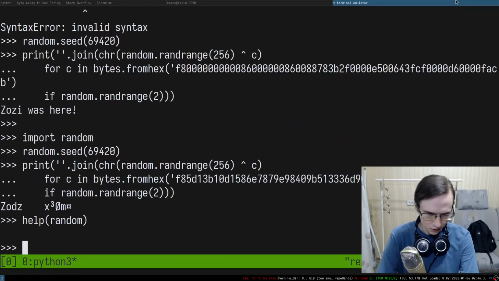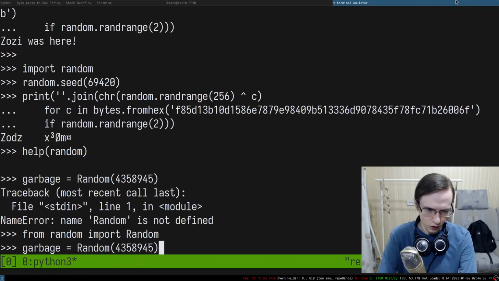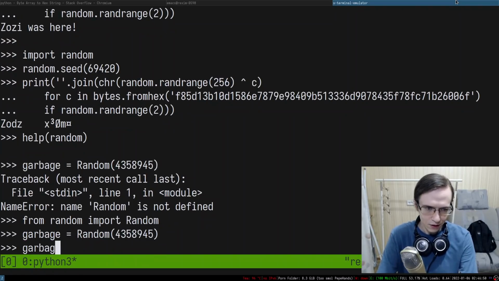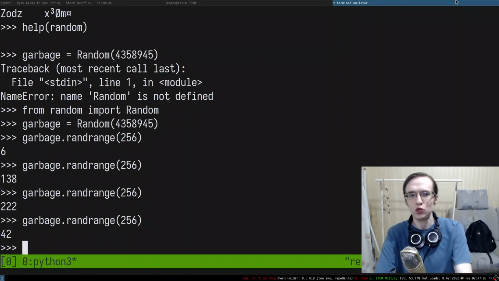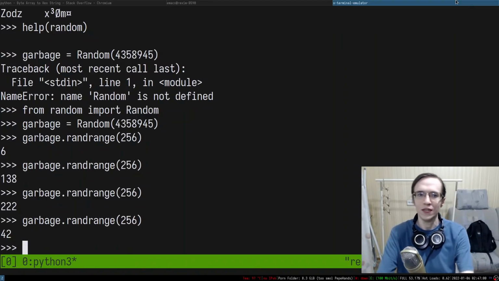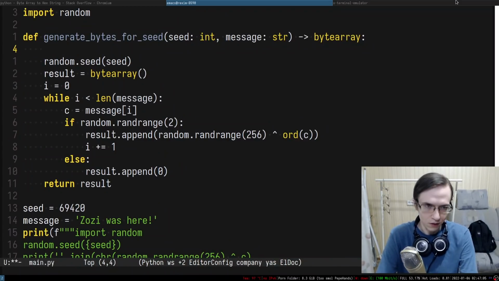Can I do something like garbage random and use some sort of seed in here? Okay, well, I need to import that thing from random. Let's try to do that one more time. And in garbage, I would presume we also have this randrange 256, and that should not share the state with the global random number generator. Okay, so let's go ahead and do that.